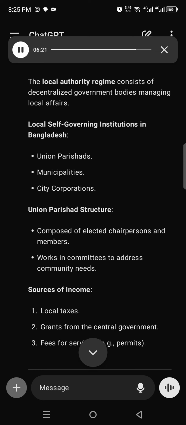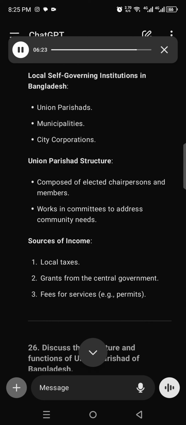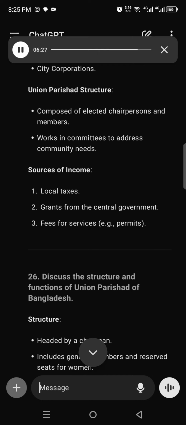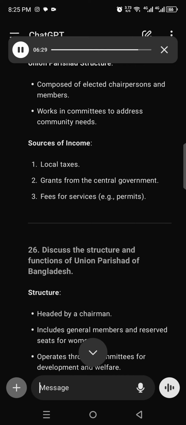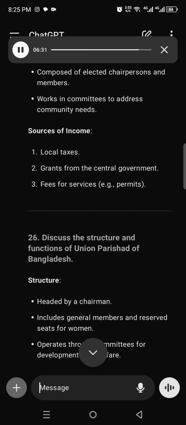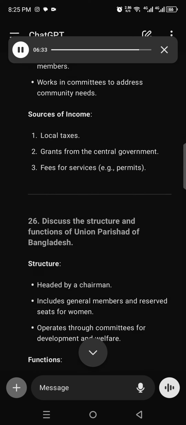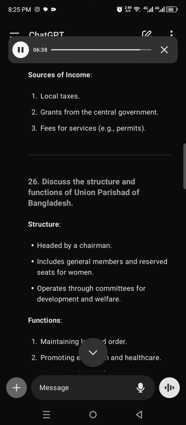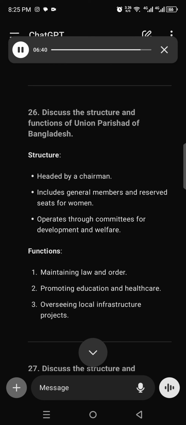Union Parishad's structure, composed of elected chairpersons and members, works in committees to address community needs. Sources of income: 1. Local taxes. 2. Grants from the central government. 3. Fees for services, e.g. permits.